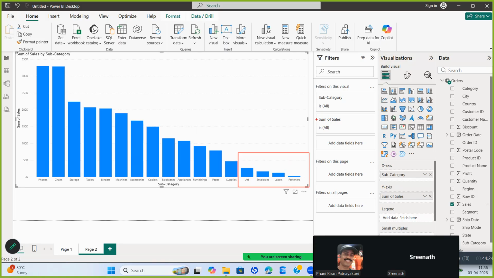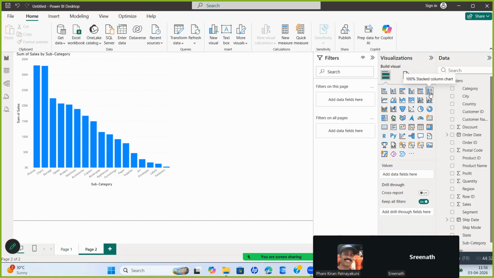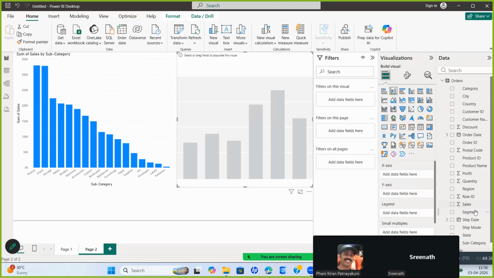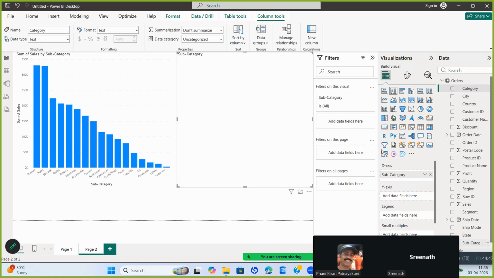Very good. Excellent. So that is a kind of change you should have even in my first class. Then you will be having a data mindset. Okay. Now I'll take one more visual. Same. And this time I'll do a profit wise analysis. Subcategory wise.